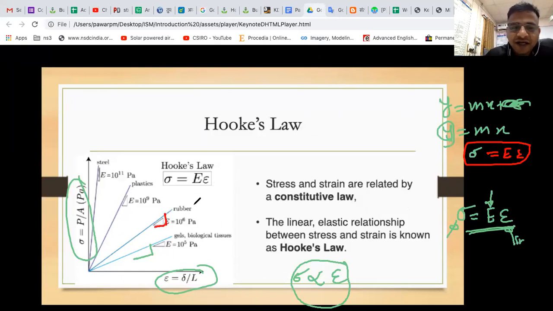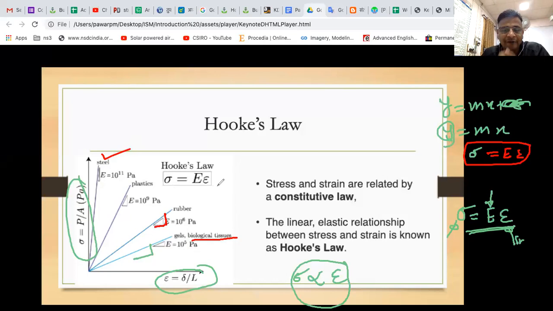You can remember these trends also if you want, for competitive exams. Fortunately, we have this graph. Usually I don't teach it, but I have this slide. So you can see whose Young's modulus is highest in this case. Steel is highest, whereas the lowest is biological tissues, our body tissues.